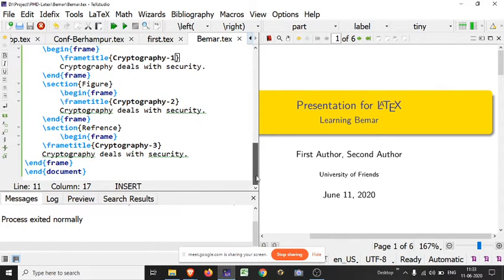Now I am just showing some more features in the reference command. Section, reference, Beamer, and suppose I am using the subsection command.